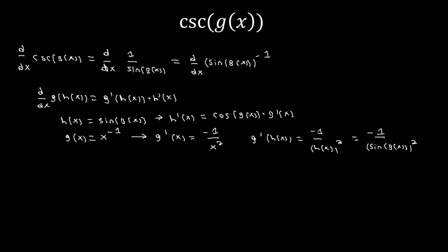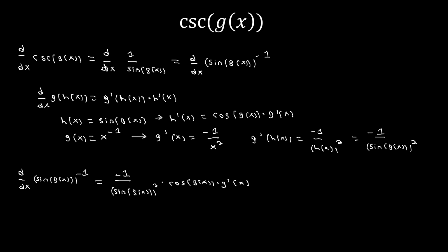Now that we have g prime of h of x and h prime of x, we can plug into our chain rule, which says that the derivative of sine of g of x, all to the negative first, is going to again be equal to g prime of h of x. So negative 1 divided by sine of g of x squared, and then multiplied by h prime of x, or cosine of g of x, times g prime of x.